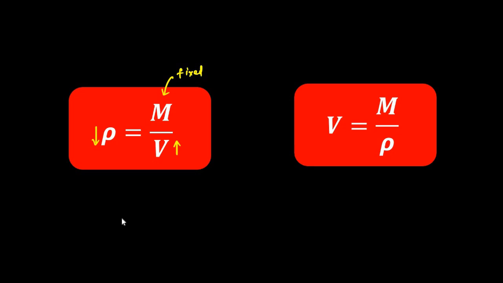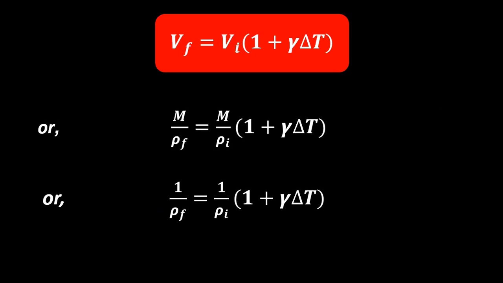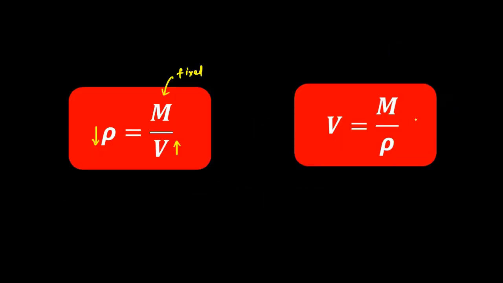So here we will write this equation: Vf is equal to Vi into 1 plus gamma delta T. Now mass is constant. Now we know density is equal to mass by volume, so volume is equal to mass by density. Mass is fixed, constant.